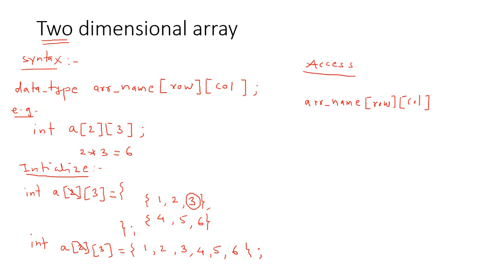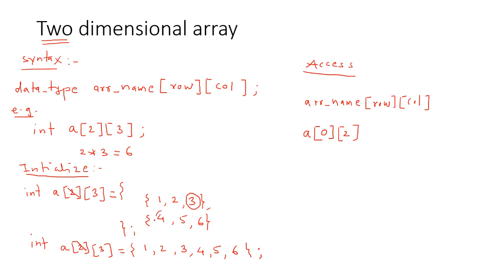If I want to access this element 3, then I need to write the name of the array as A. This 3 is present in the 0th row, so we need to write here a 0. Then column: this is column 0, column 1 and column 2. So if I write A of 0, 2, this element 3 will be accessed.